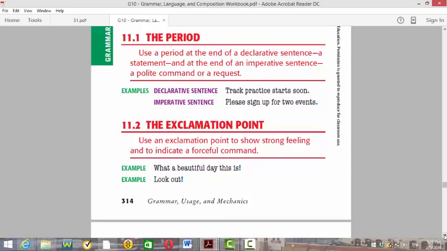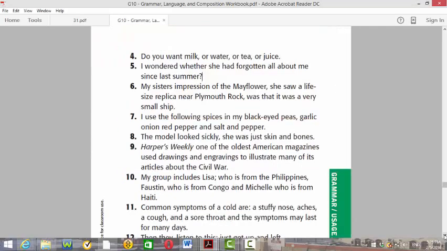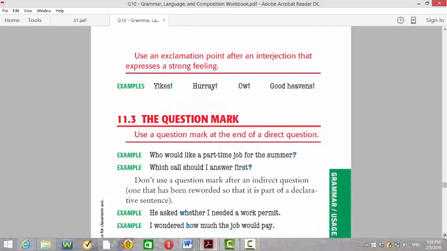So there is some sort of emotion in the sentence. We also use the exclamation point with interjections to express strong feelings. Yikes! Hooray! Ow! Good heavens! So when I want to communicate some sort of emotion, or you feel a sentence is communicating heavy emotions, you have to use an exclamation mark.